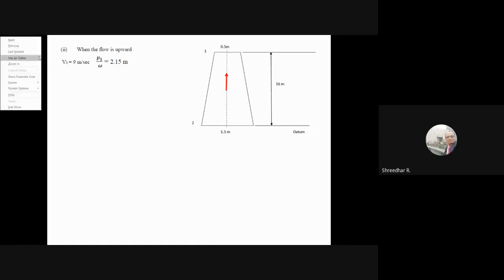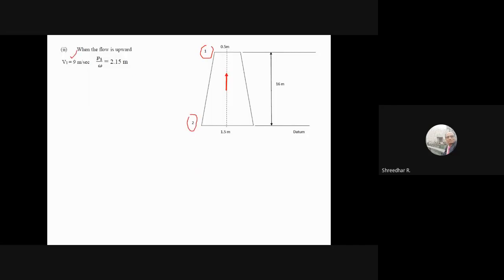Just for avoiding confusion, I have retained the same section 1 and section 2, but the only thing I've changed is the direction. They have said that the velocity at the smaller section is 9 meters per second and the pressure head is the same. V2 also will remain the same, because the area doesn't change. See how I applied it now: because the flow is taking place from here to here, for the downstream section I've added the head loss. That's why I've changed this.